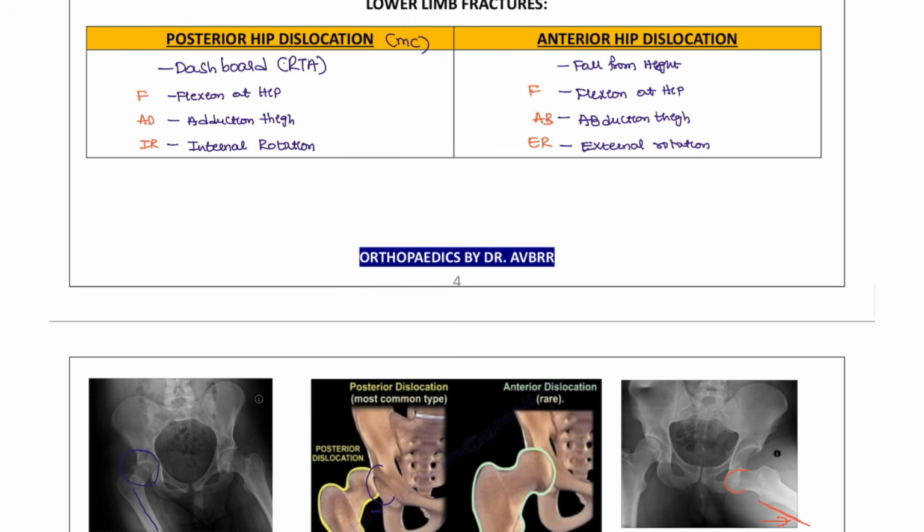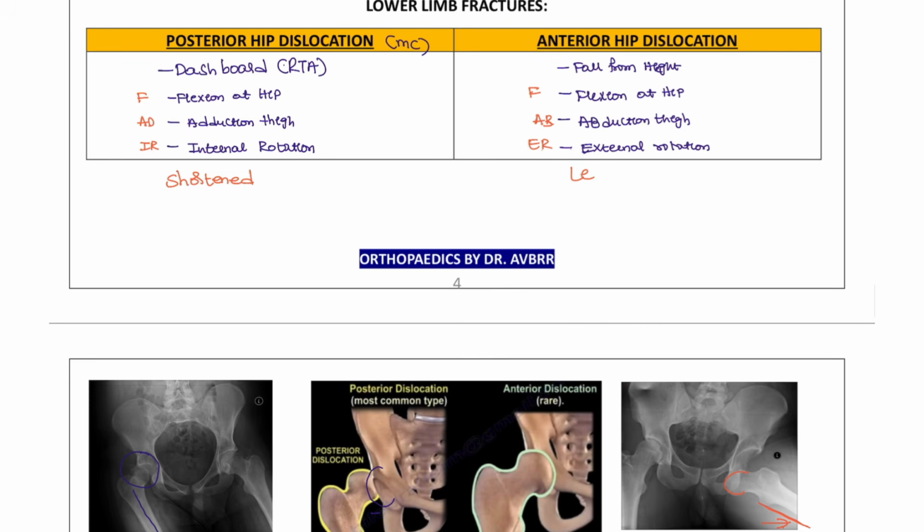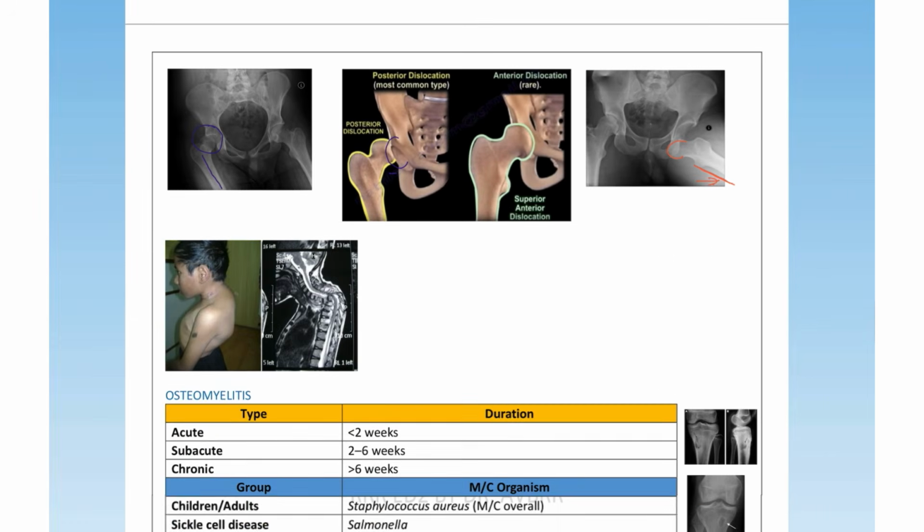Next, the limb lengthening and limb shortening, where you are going to see. So the limb will be shortened because it went backside, and the limb lengthening is seen here in the anterior hip dislocation.